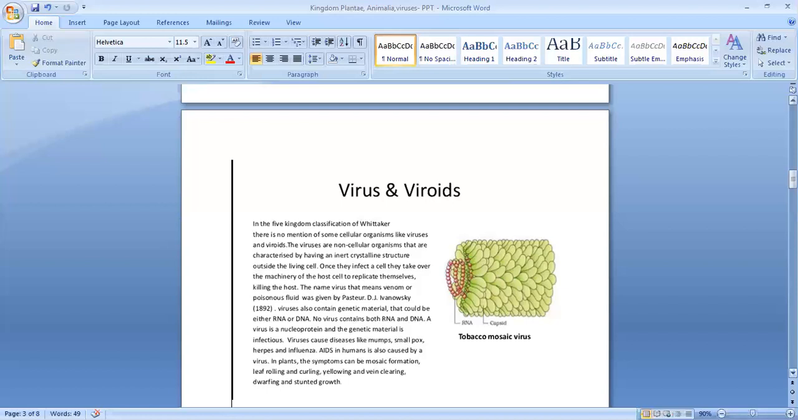Clear. Then the last point is about the lichens. I already discussed them. Lichens are composite organisms. They are composed of algae and fungi that live in close symbiotic association. The algal partner is called phycobiont. We told algae will prepare food. They do photosynthesis, so it is called phycobiont, and the fungal partner is called mycobiont.